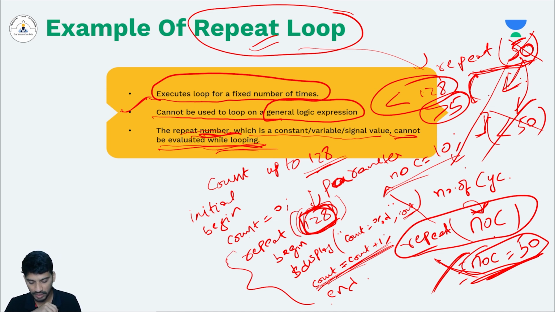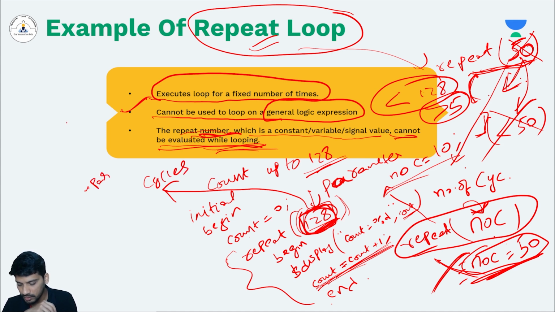And instead of just giving a number, you can give a variable also. As I told, let's say cycles. Cycles is your variable. Then you define the parameter, directly parameter cycles is equals to 128. Before entering into the initial block, you define this, and then initial, begin, then you write the same lines of code.